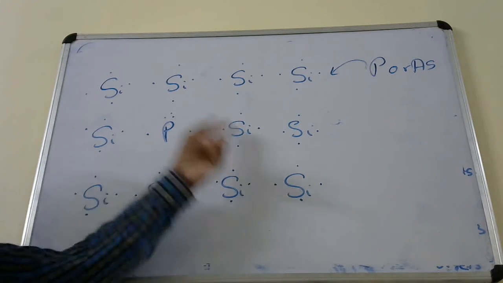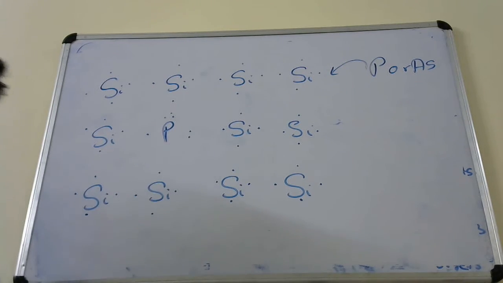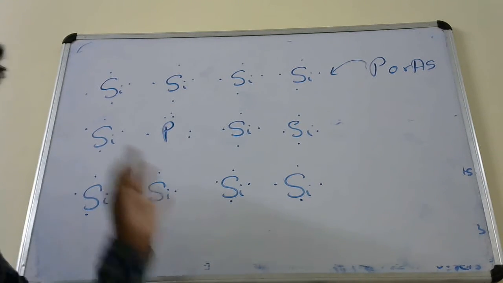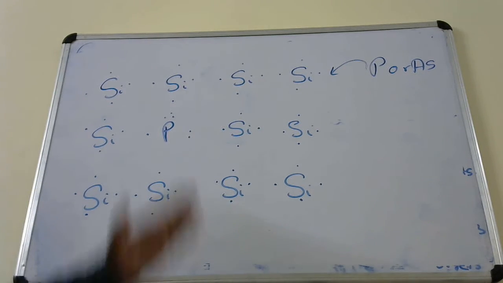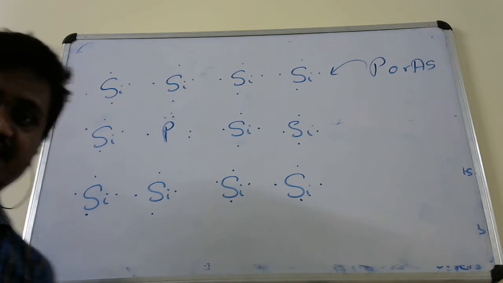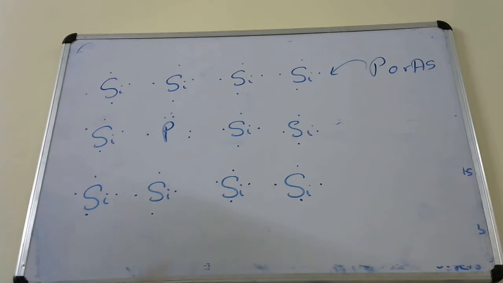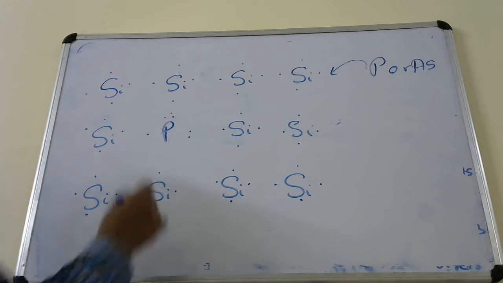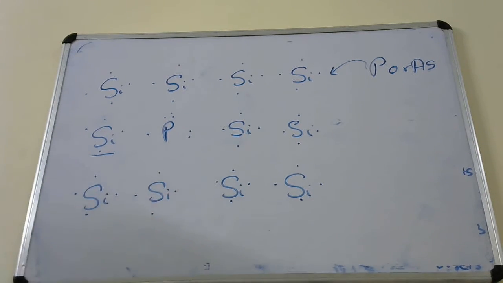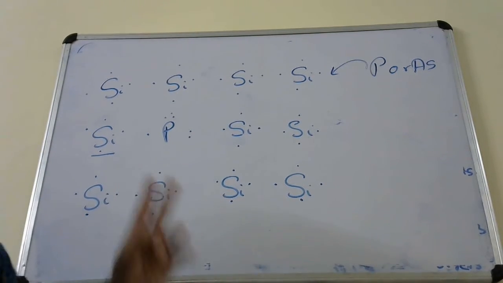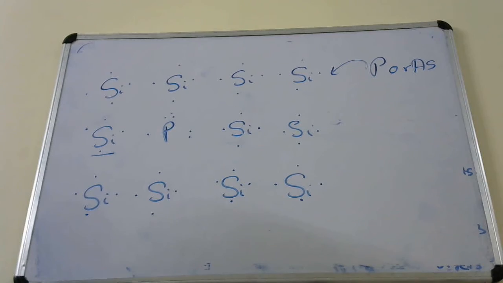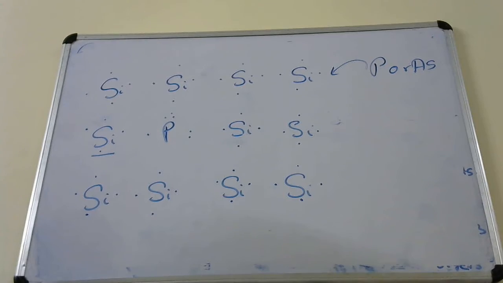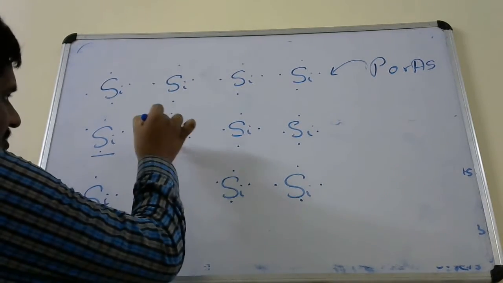So with the neighboring silicon atoms, it can form 4 bonds. When phosphorus is introduced in the silicon lattice, it replaces some of the silicon atoms. Phosphorus will form 4 bonds with the neighboring silicon atoms because silicon is tetravalent. So there will be one extra electron, or not?